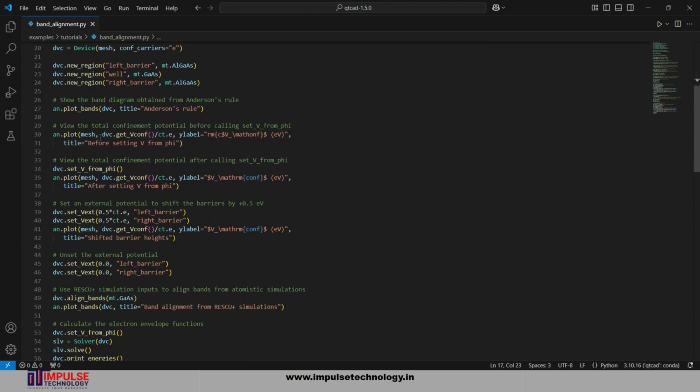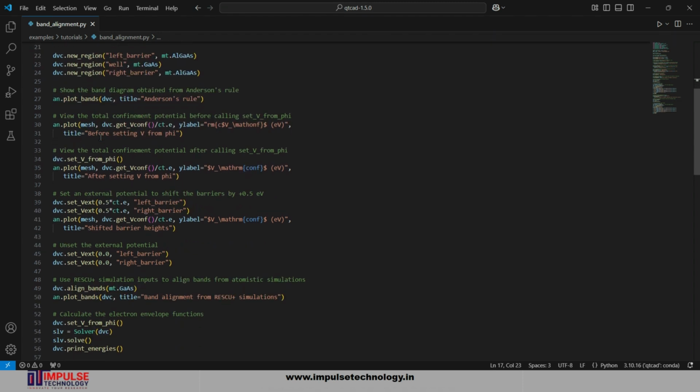Now we show the band diagram obtained from the Anderson rule using analysis plot band diagram, a method from the analysis module of QTCAD device to visualize the band diagram. It takes as input parameter a device object, which contains information about regions, materials, and their properties. The title of the plot is Anderson rule. It basically extracts the band structure information and generates a visual plot showing how the band is changed across the device regions.